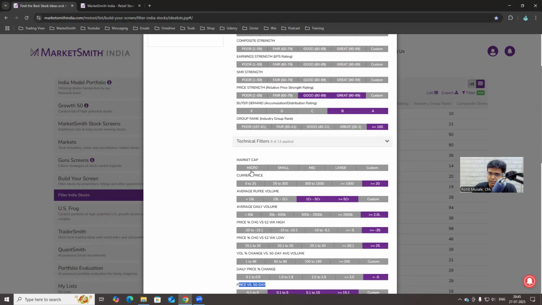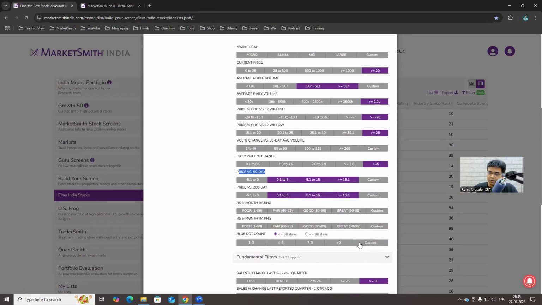So there is no need to use the market capitalization filter. These filters cover the whole ground. The analysis that we want to do in our system, these filters are more than enough to cover that ground. So in fact, I would prefer a company with a smaller market capitalization, because it can go up faster. If you have a large cap company coming into this filter, chances are it will move up slower because large cap stocks are less volatile.